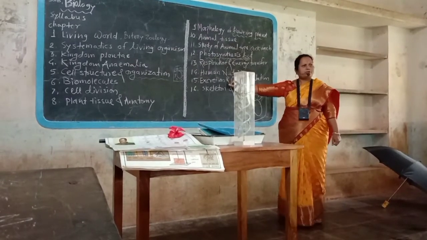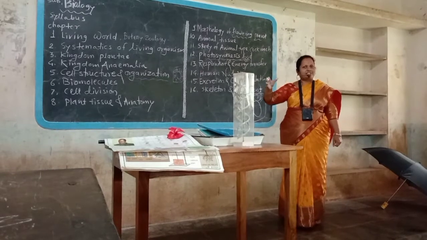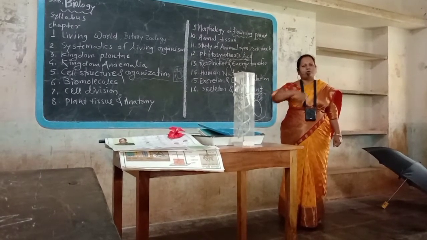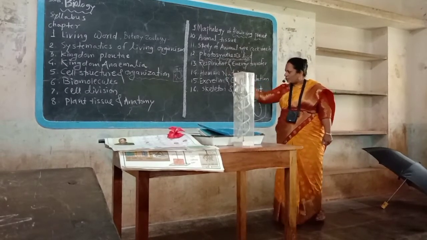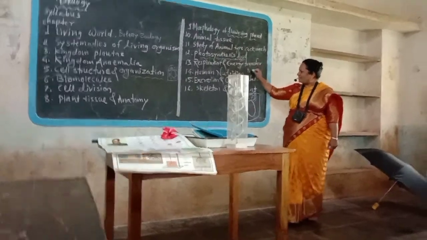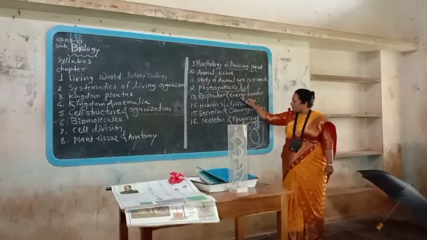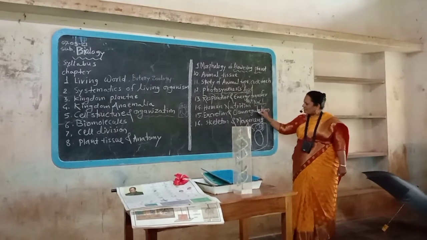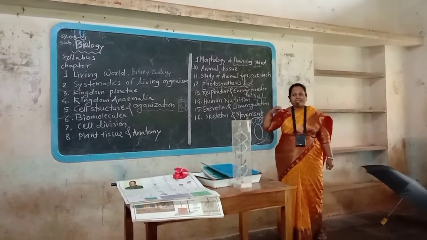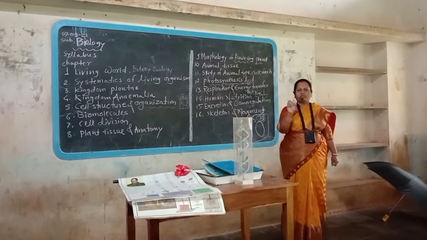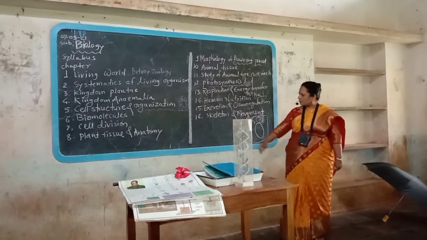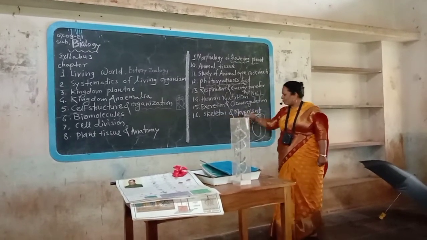What is the definition of excretion? Separation, collection and elimination of unwanted harmful substances from the body is called as excretion. And what is meant by osmoregulation? Osmo means what? Water and salt balance. Salt NaCl, water H2O. H2O and NaCl balance. That is the osmoregulation. Okay? That is maintained. Our body fluids should be in a proper condition or proper concentration. That is the osmoregulation. Then last chapter, skeleton and movement.